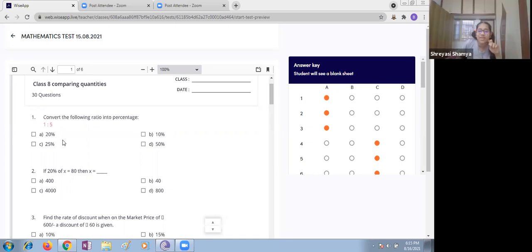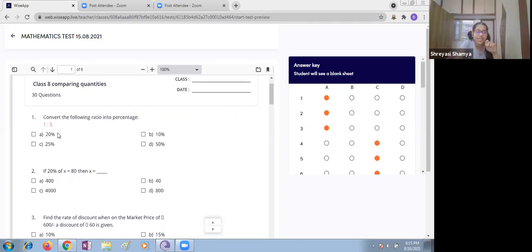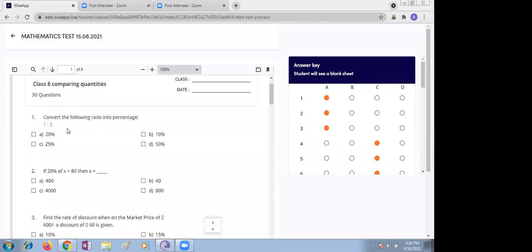Ma'am, what I did was, I did it within my mind only. I did not need any formula, because we can take 5 as 100%. 100 divided by 5 is equal to 20. 20%, option A is correct.